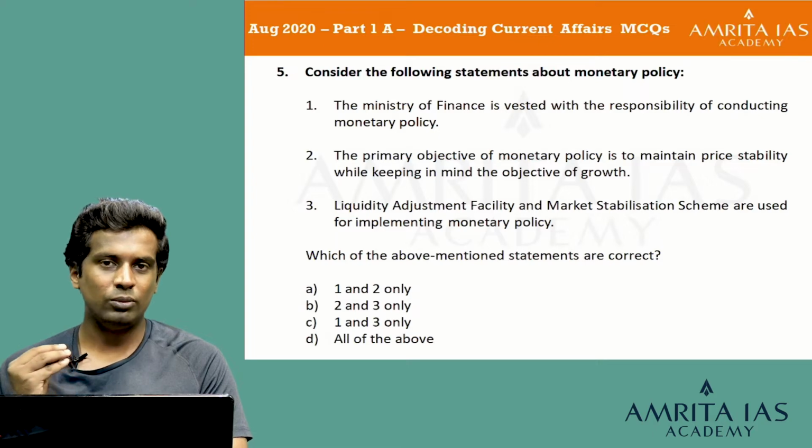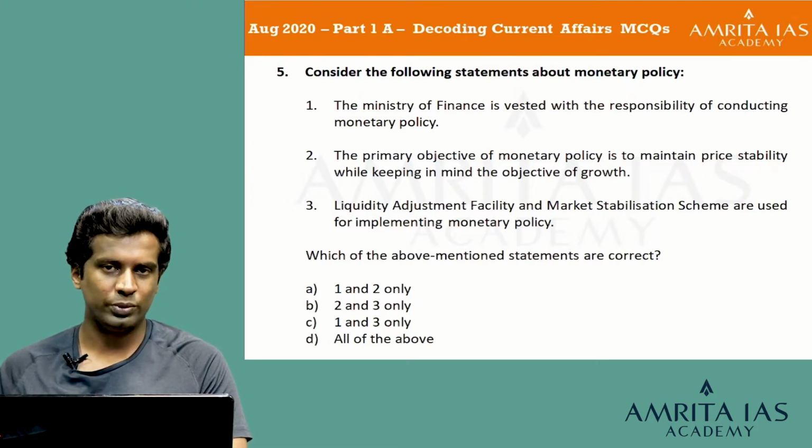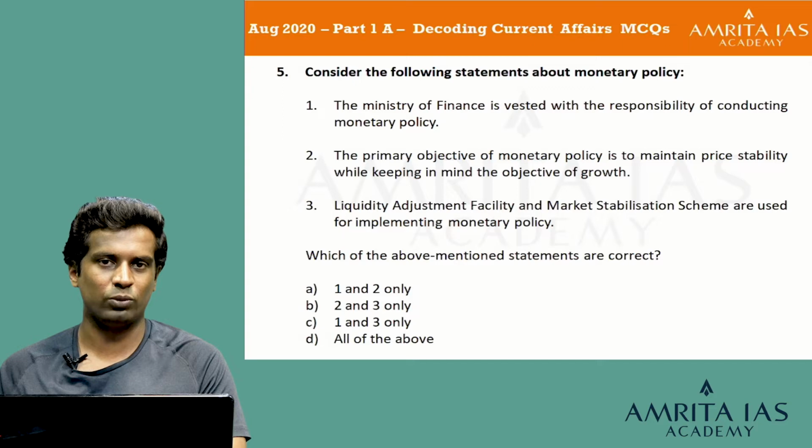So one thing we'll be learning while preparing about economy for the UPSC Civil Service examination is about the monetary policy and the fiscal policy. And we'll be learning that the monetary policy is not determined by the Ministry of Finance but by the RBI, whereas the fiscal policy is determined by the Ministry of Finance. So the first statement itself is a blunder. Let's remove the first statement. We are left with just one option, option B 2 and 3 only.